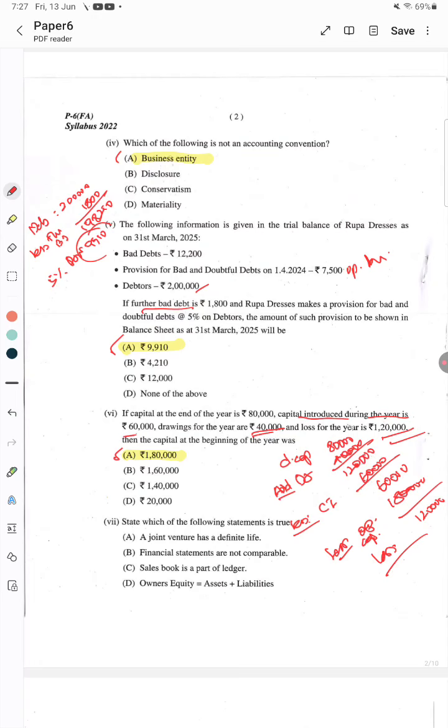Sales account is a part of ledger. Ownership equity equal to asset plus liability, it is wrong. Asset equals equity plus liability, that is correct. So out of the 4 answers, which is true? The first one is true, joint venture has a definite life. So that is the correct answer. Please make note of it.